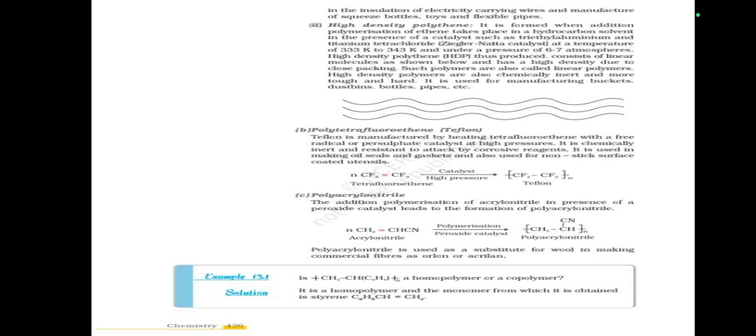Polytetrafluoroethene, Teflon, is manufactured by heating tetrafluoroethene with a free radical or persulfate catalyst at high pressures. It is chemically inert and resistant to attack by corrosive reagents. It is used in making oil seals and gaskets, and also used for non-stick surface coated utensils.